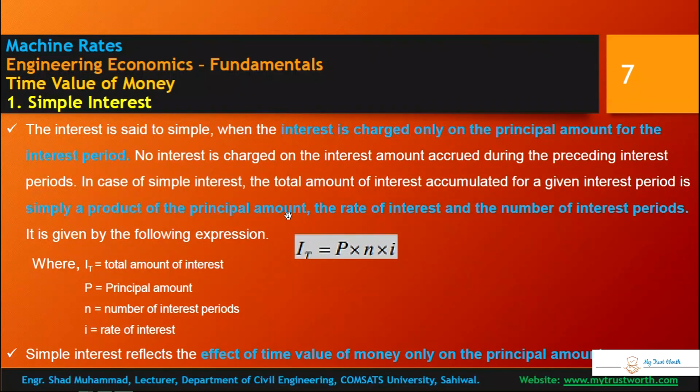In simple interest, the total amount of interest accumulated for a given interest period is simply the product of the principal amount, interest rate in percentage, and number of interest periods. It is given by the expression: total interest is equal to principal amount times number of interest periods times interest rate. Simple interest reflects the effect of the time value of money on the principal amount.